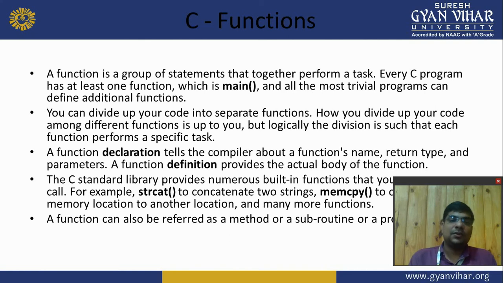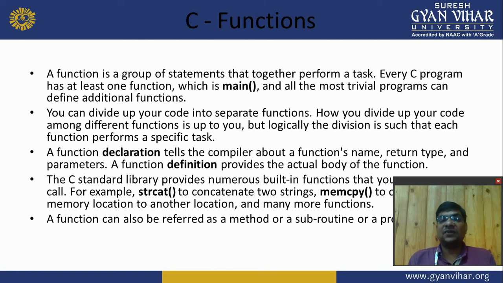Even the most trivial programs can define additional functions. You can divide up your code into separate functions. How you divide up your code among different functions is up to you, but logically the division is such that each function performs a specific task. So a combined definition: a function is a block of code that performs a specific operation. A function declaration tells the compiler about a function name, return type and parameters.